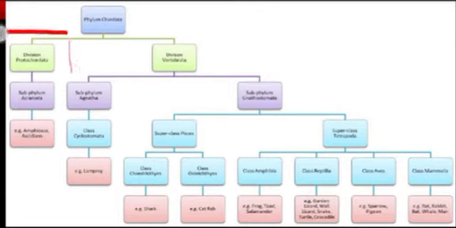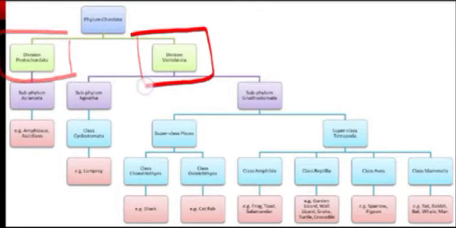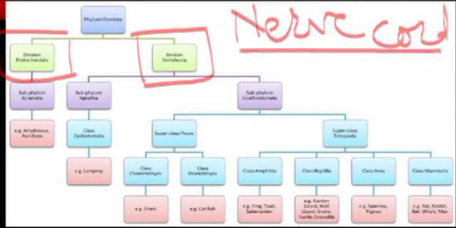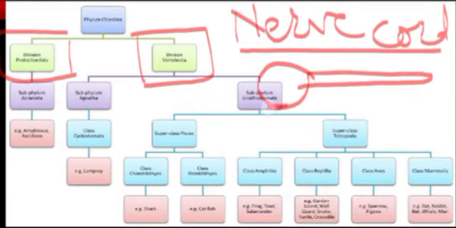Now, why is the division protochordate there and why is the division vertebrate there? Now we know that one of the characteristic features of chordates is the nerve cord. It is a tube like structure which is attached to the brain.